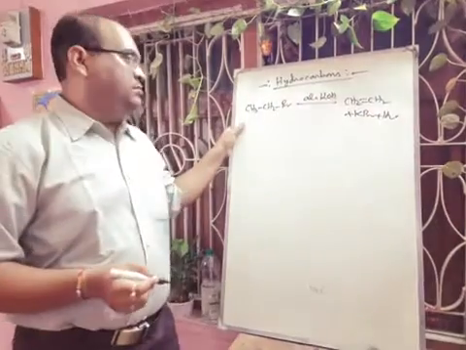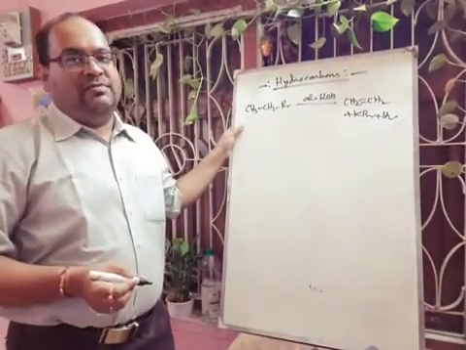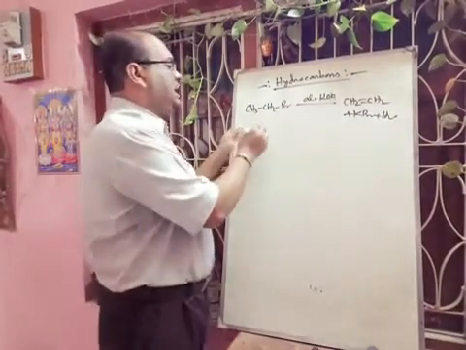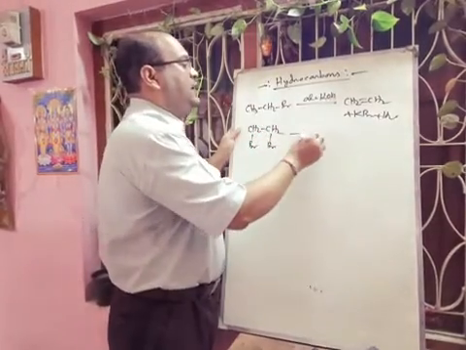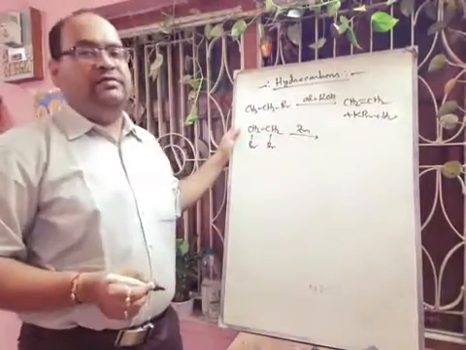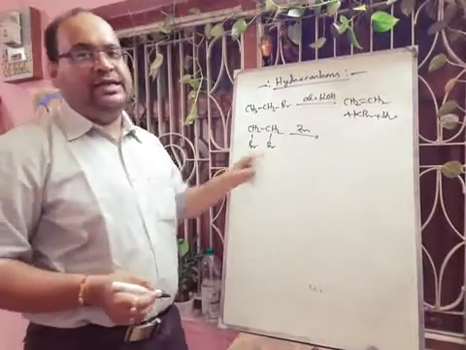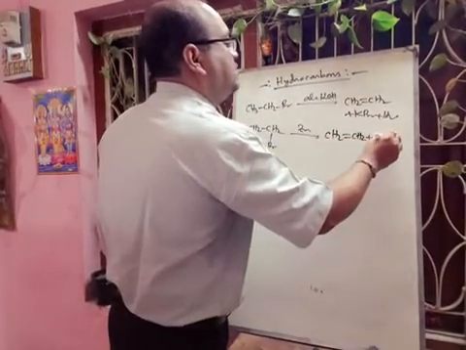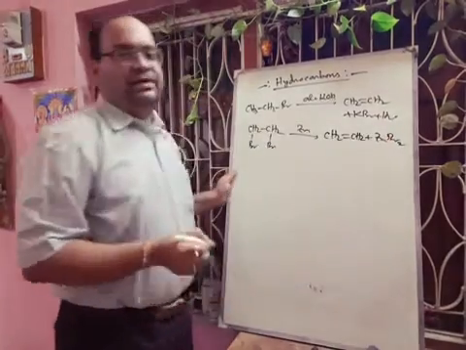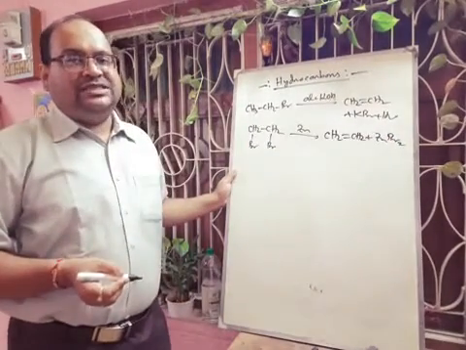So this is the elimination reaction. But if we take one vicinal dibromide like CH2Br, CH2Br, and if we add zinc here, then if we distill with zinc or we apply heat, then there will be formation of ethylene molecule and there will be formation of ZnBr2. Okay.